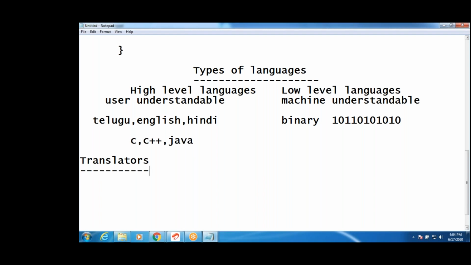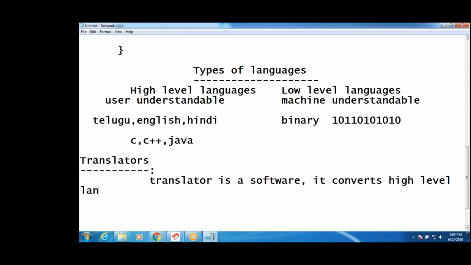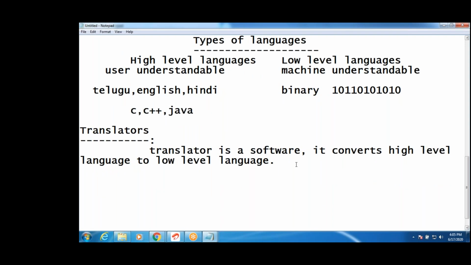translators. What are translators, guys? We write in English and convert into binary format. What are translators? A translator is a software. It converts high level language to low level language. Translators are three types.